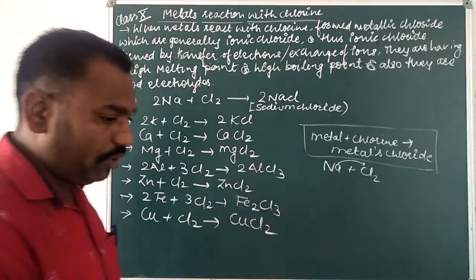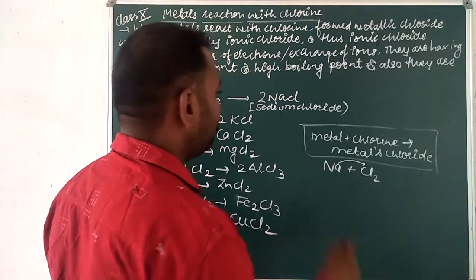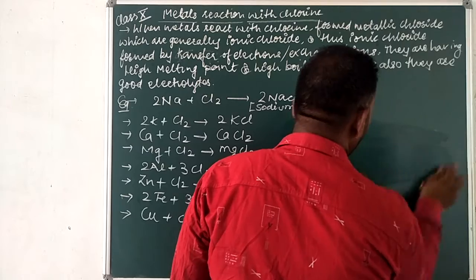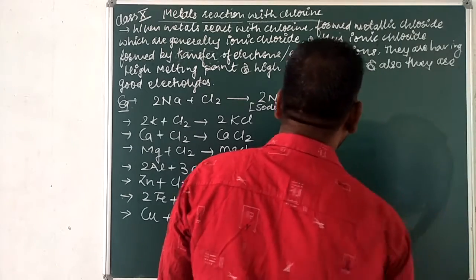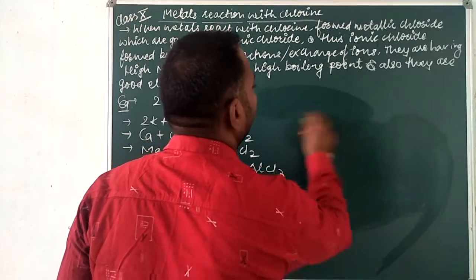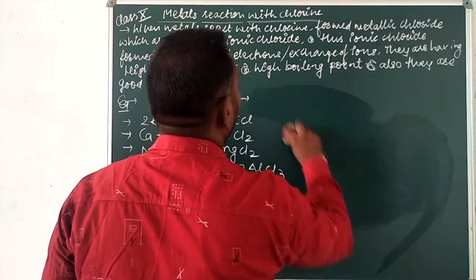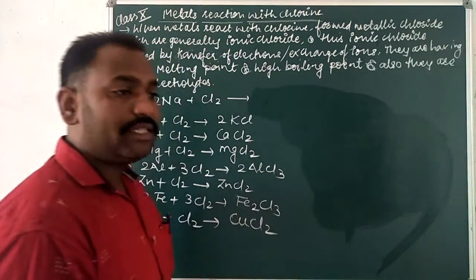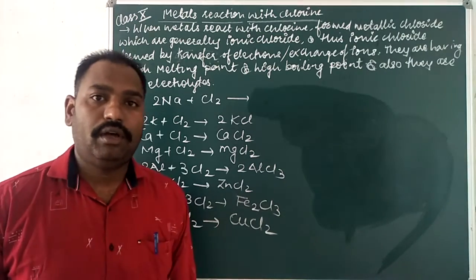Our next topic is how metals can react with hydrogen.